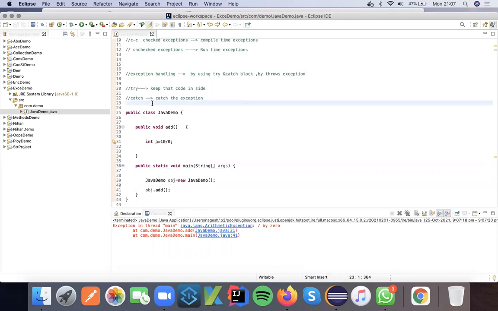This is the difference between checked and unchecked exceptions. The exceptions which occur at compile time are called checked exceptions. The exceptions which occur at runtime are called unchecked exceptions. Clear? Yes, sir. Yes.